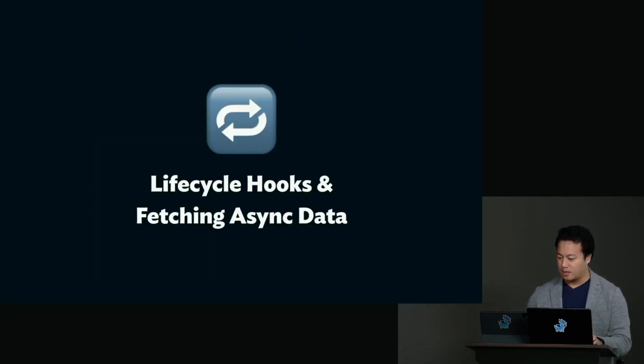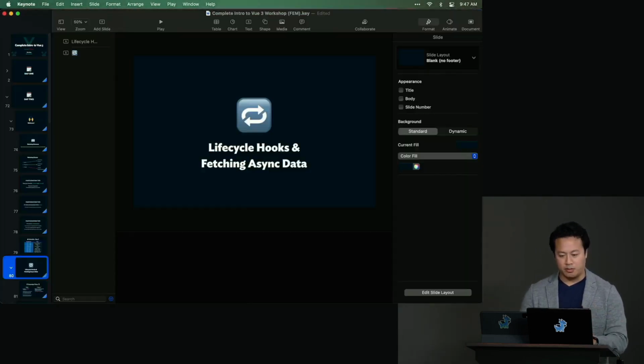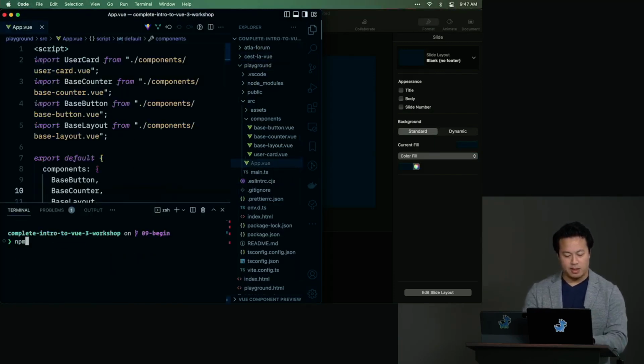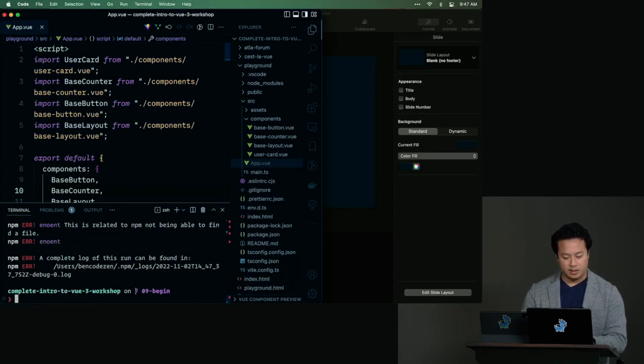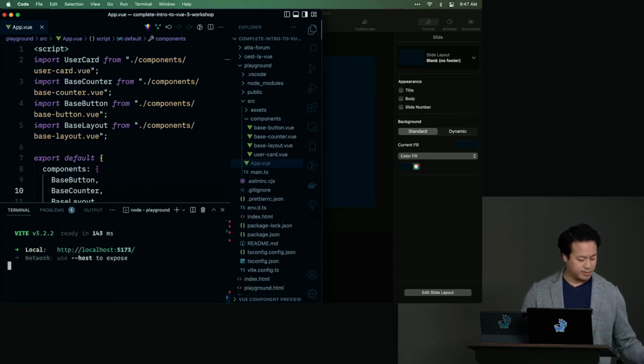All right. Yesterday we had a lot of setup. Let's go back to the playground and take a look at what we have. I'm going to start my dev environment: let's go into playground, npm run dev. Great.